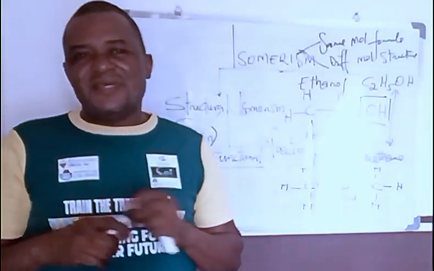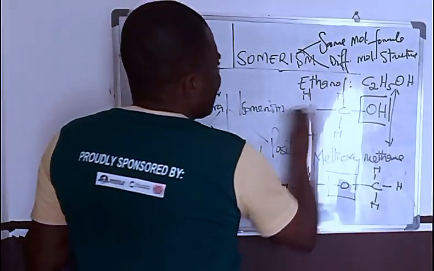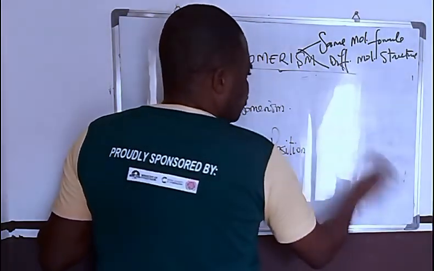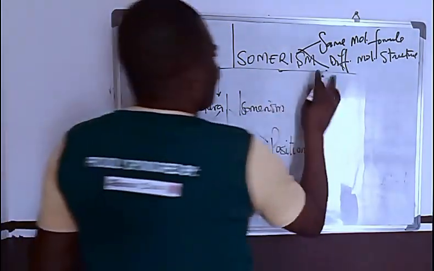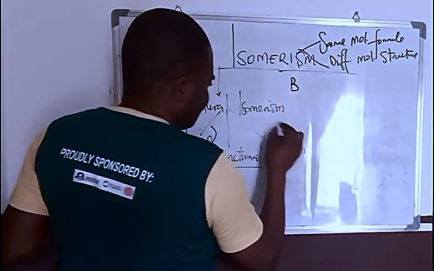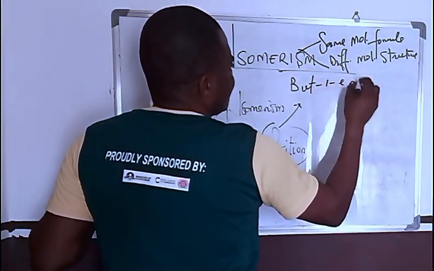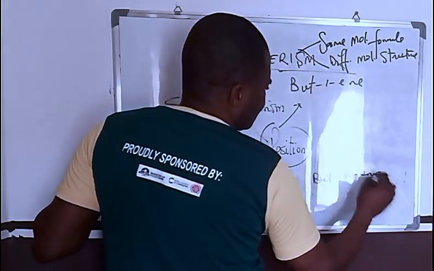Position isomers. Now, an example is something like but-1-ene and but-2-ene. So you have something like but-1-ene and you have something like but-2-ene.